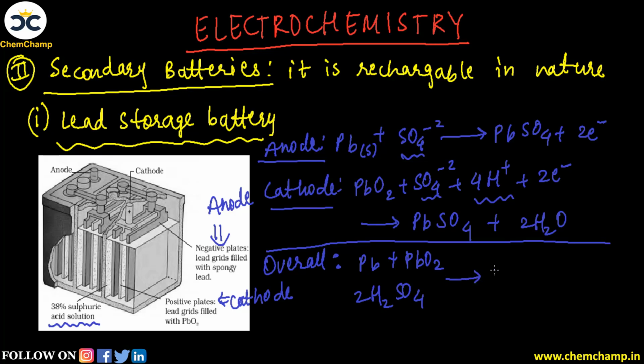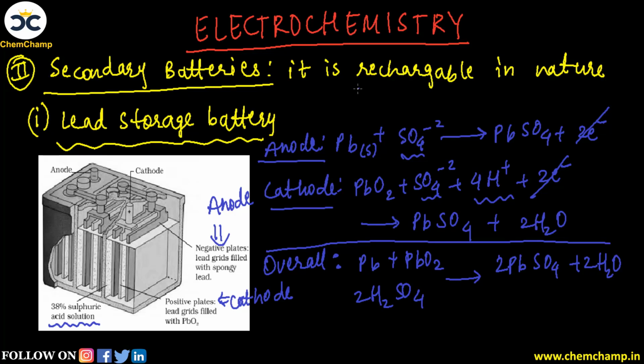On the right hand side, 2 times PbSO4, because in both cathode and anode PbSO4 is formed, plus 2 water molecules present in the cathode, so 2H2O will come, and the 2 electrons on the right and left hand side get cancelled out. So this is the overall reaction happening inside the lead storage battery.